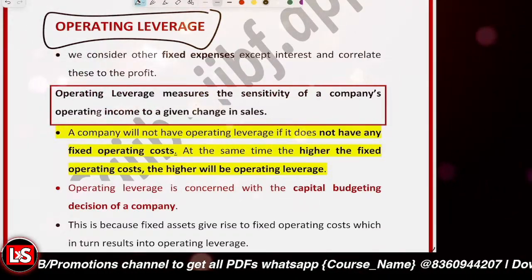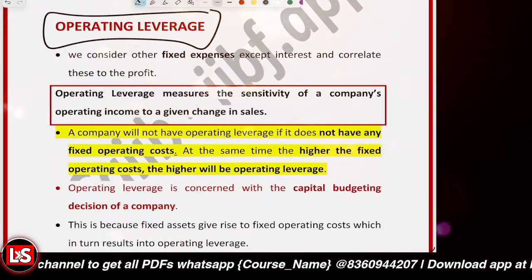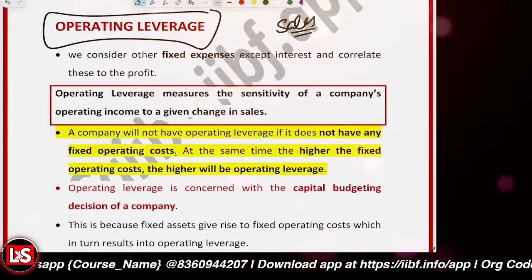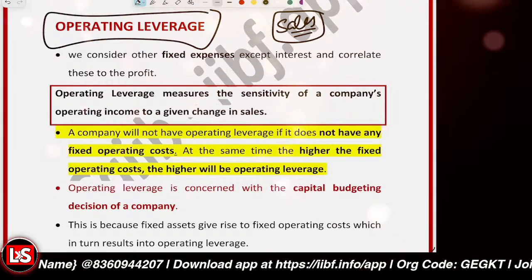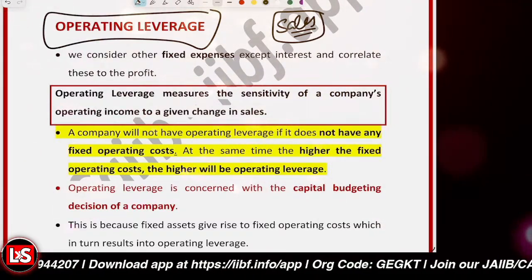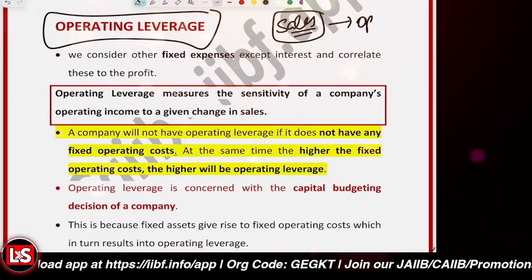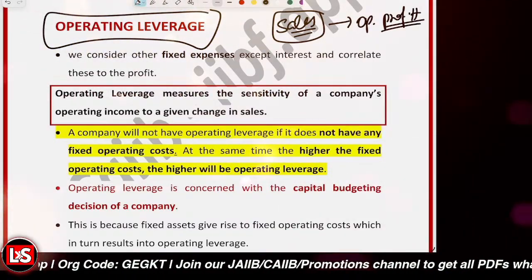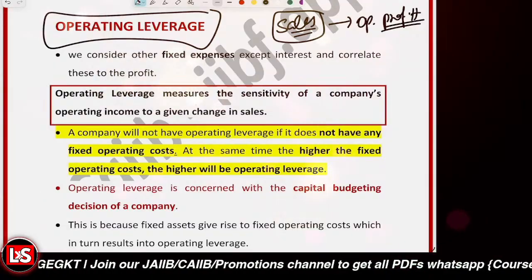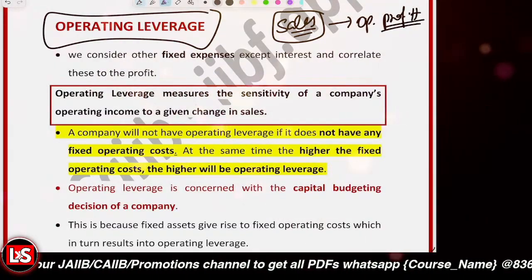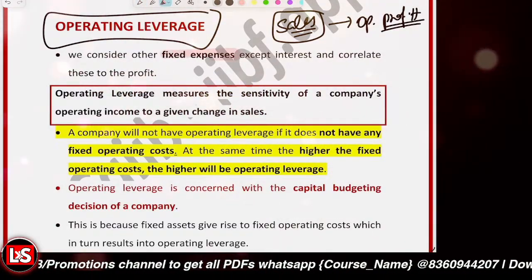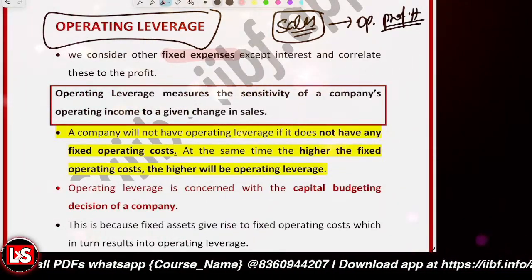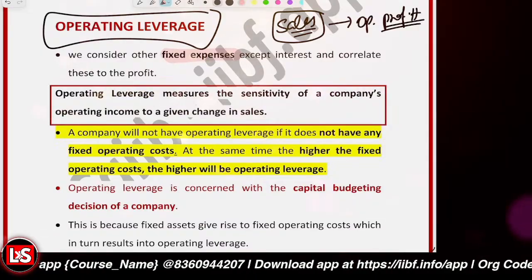Now, operating leverage measures the effect of change in sales on operating profit. If the sales do change, what will be the change on the operating profit? Because the fixed operating costs are there. So we assume that the fixed operating expenses are there, except the interest, and then we correlate this to profit. Like if the sales change, how the operating profit will change.